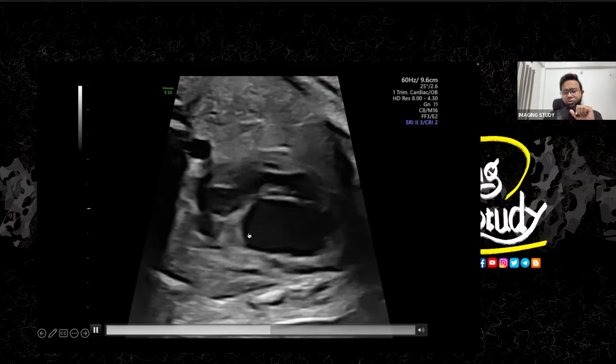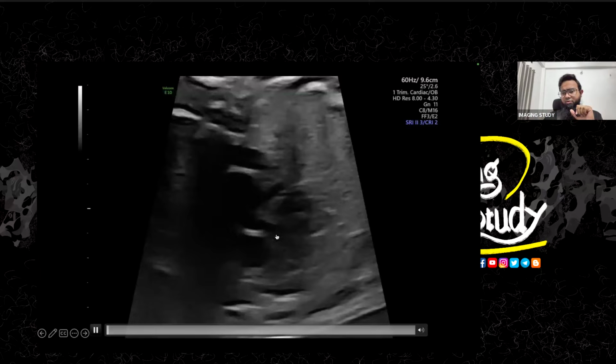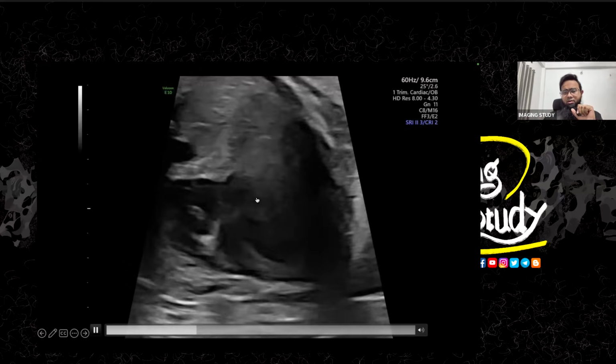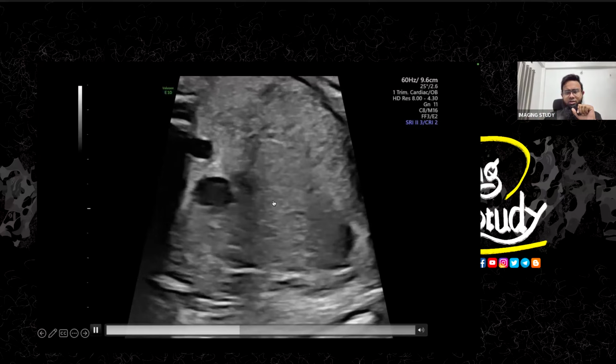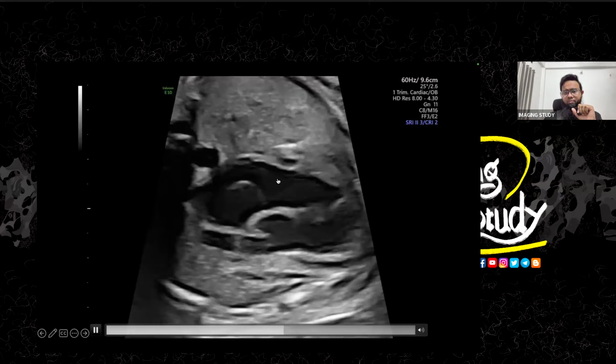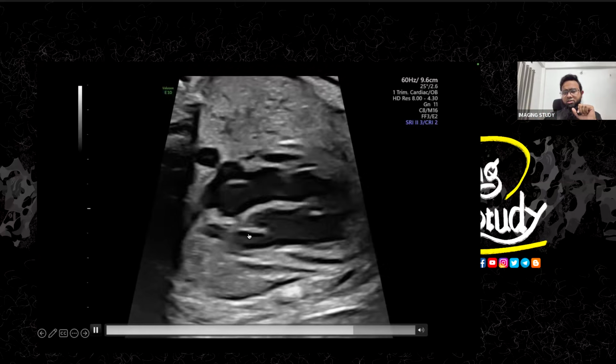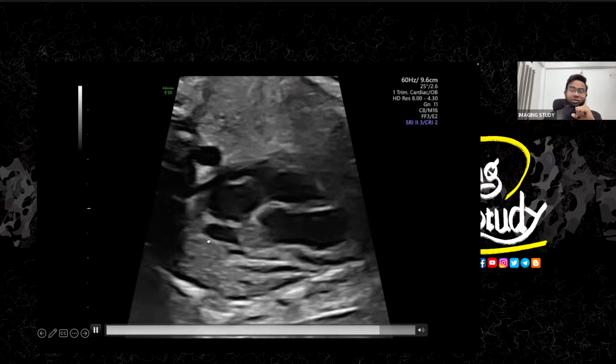So you can see the aorta going from the left ventricle. This is the left atrium. This is the mitral valve. Blood is entering into the left ventricle, and this is the aorta giving blood towards the body.